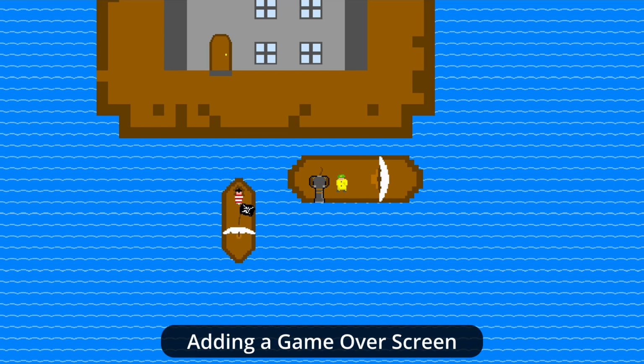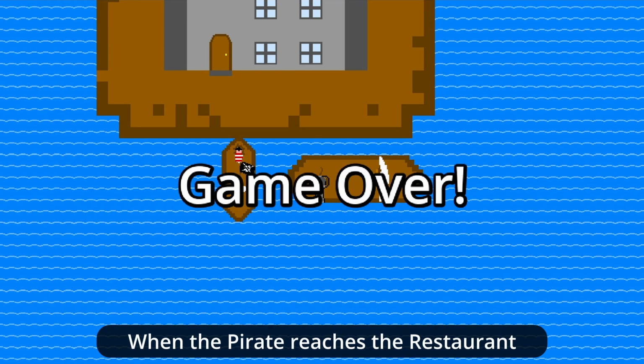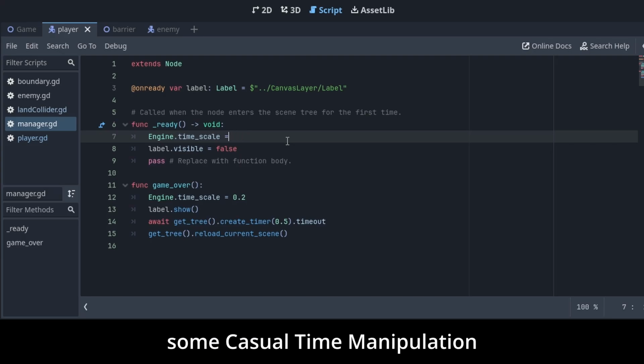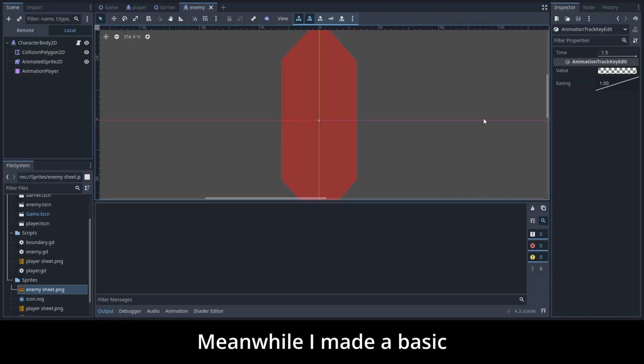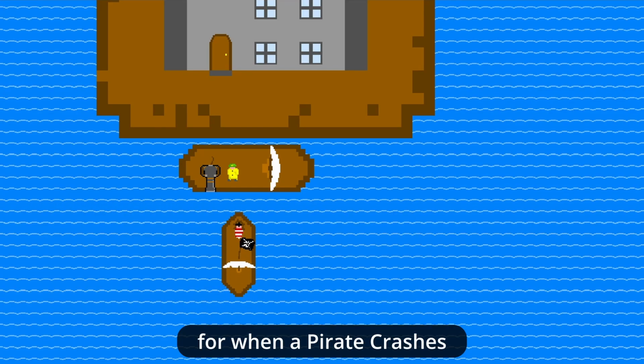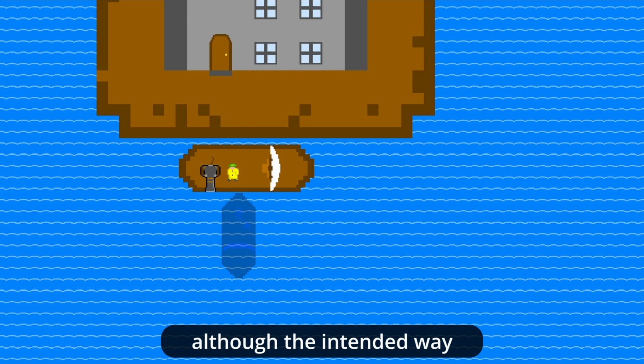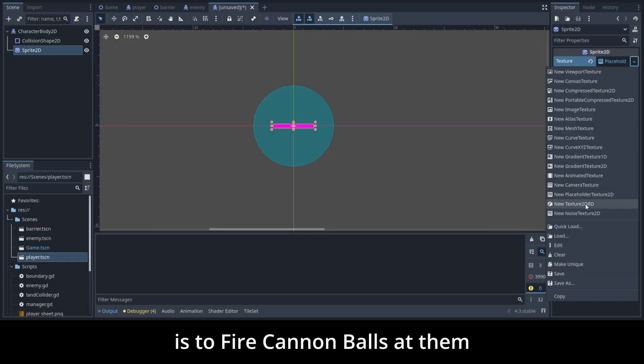The next step is adding a game over screen when the pirate reaches the restaurant, with the slow-mo being made with some casual time manipulation. Meanwhile, I made a basic death animation for when a pirate crashes into the player, although the intended way to sink pirates is to fire cannonballs at them.